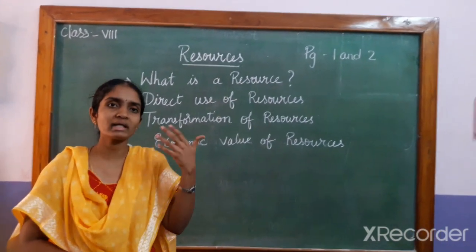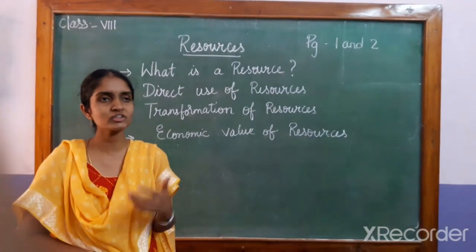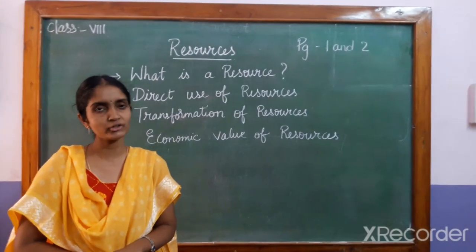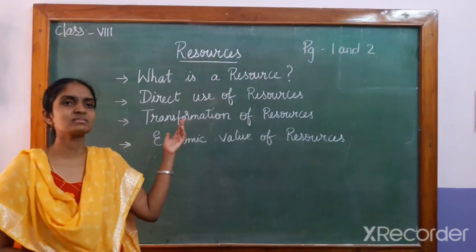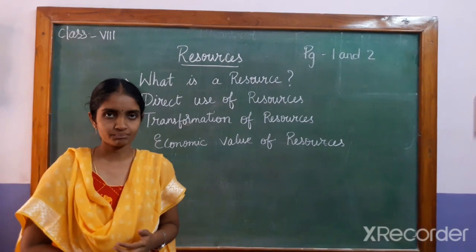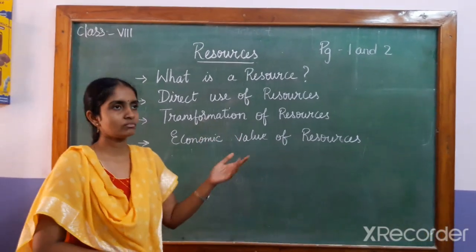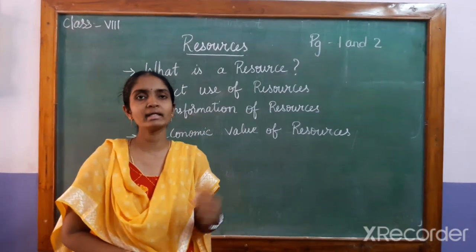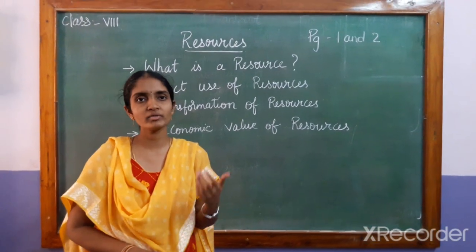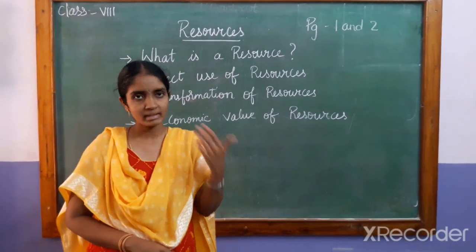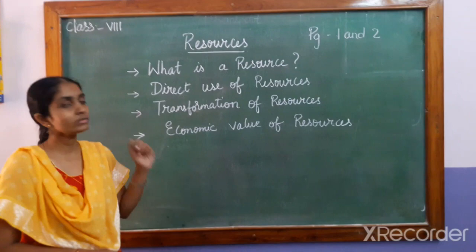Now suppose we dry our washed clothes, we put them outside for drying. There the sunlight is being used directly. And suppose we are using water to irrigate the crop fields. There also we are using the water directly. So, now coming to the transformation.